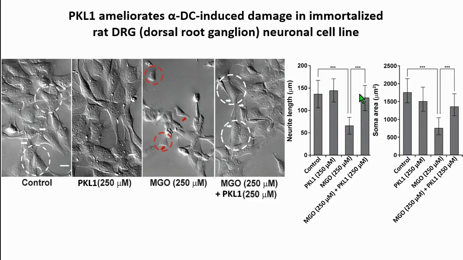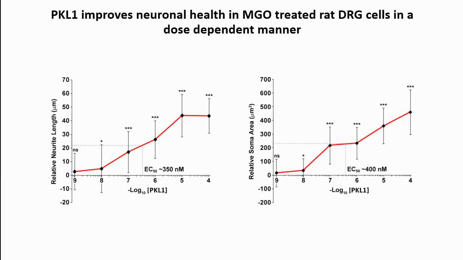There was a significant improvement in neurite length on PKL1 treatment, and also for soma area. We started with a higher concentration to check for this effect, but we did follow this up with an EC50 study to look for the efficacy of the drug at a lower concentration, and there was amelioration at a lower concentration, in a dose-dependent manner.